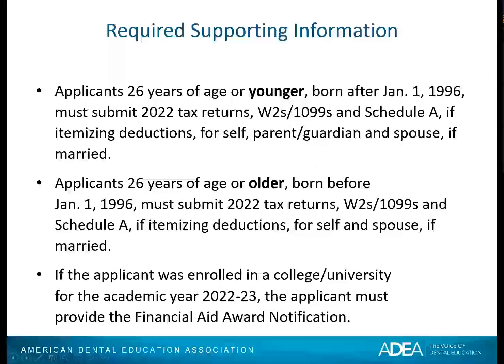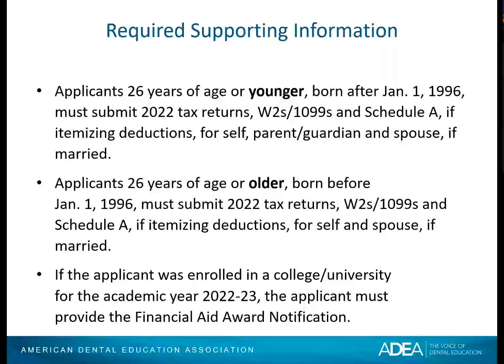Required supporting information. Applicants 26 years of age or younger, born after January 1st, 1996, must submit the 2022 tax returns, W-2s, 1099s, and Schedule A if you're itemizing your deductions for yourself, parent, guardian, and spouse.